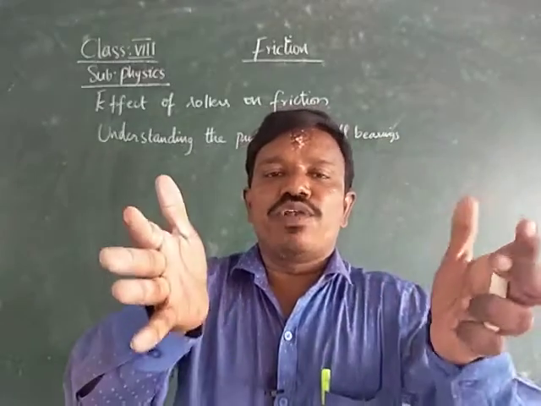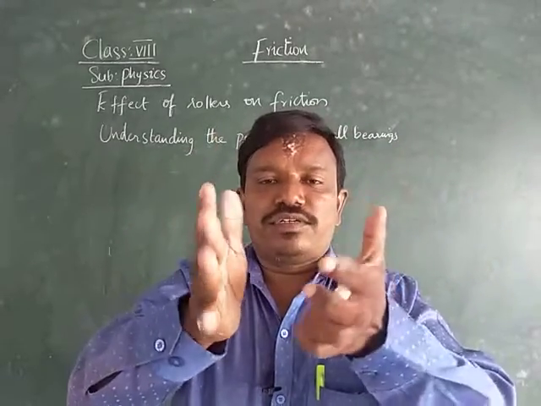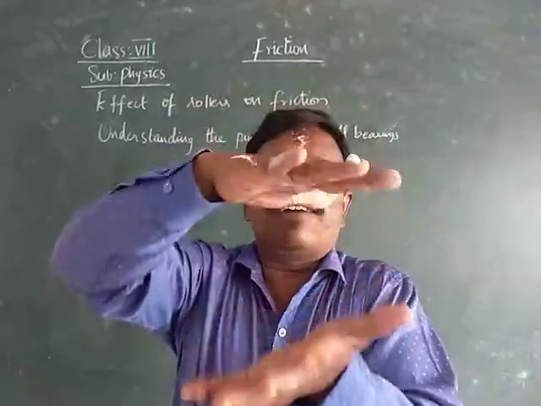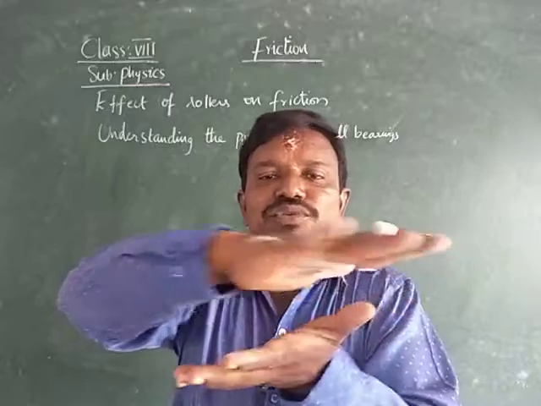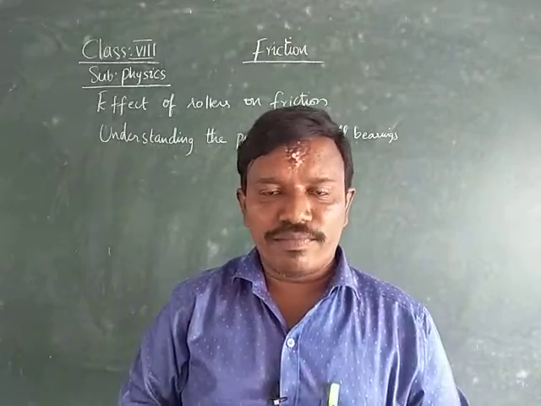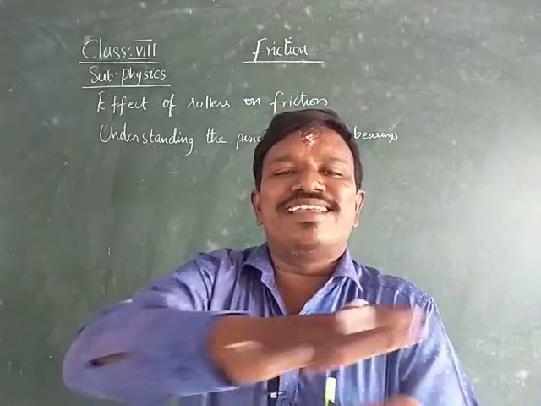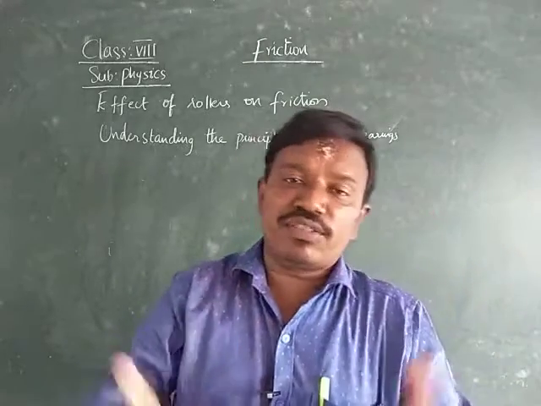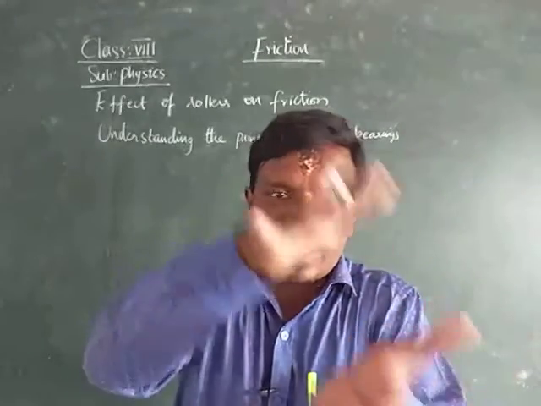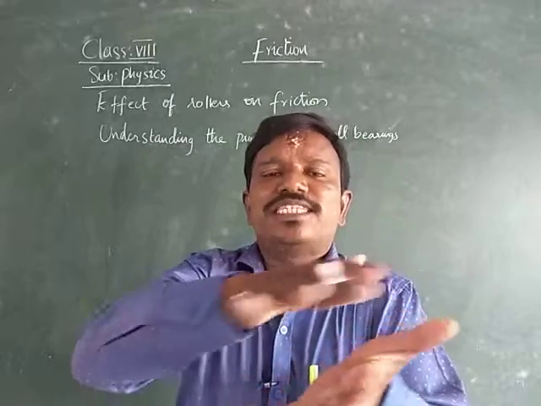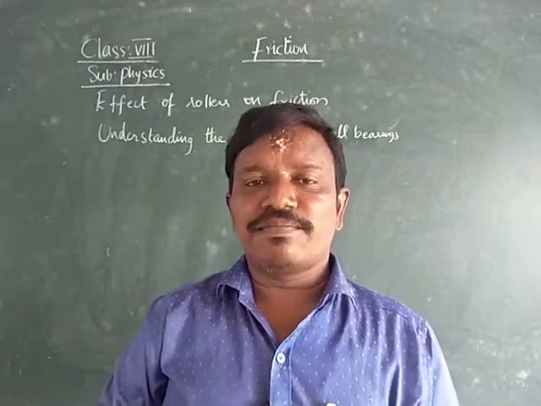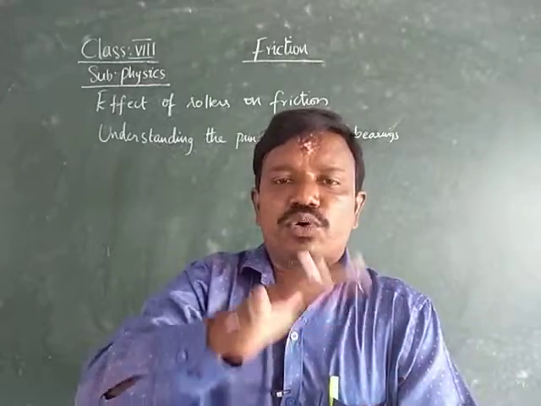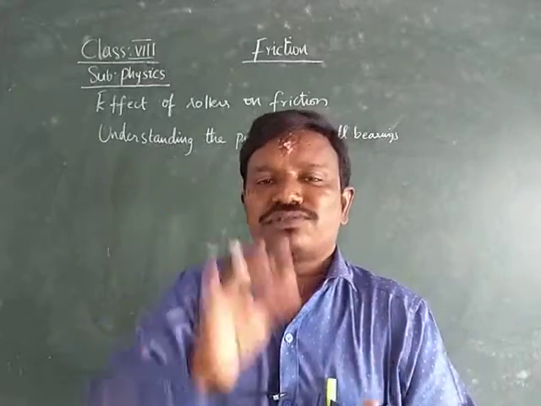Or we can take two lids in your house. You place one lid over the other lid and try to move them. Normally they will not move easily. Why? Because they will have different surfaces. Even though they have the same surfaces, some air will be interlocked between them, such that they will not move easily. But the same lids, in between the two lids, just place small balls.